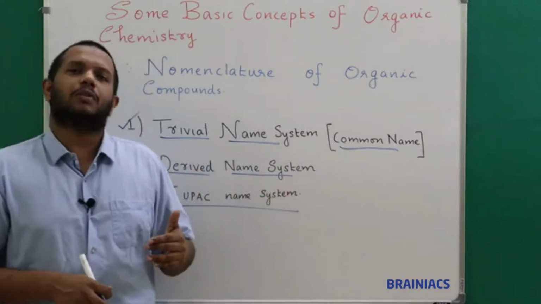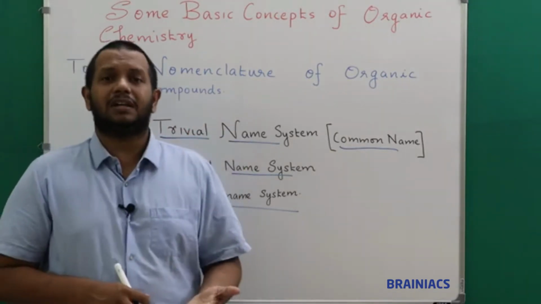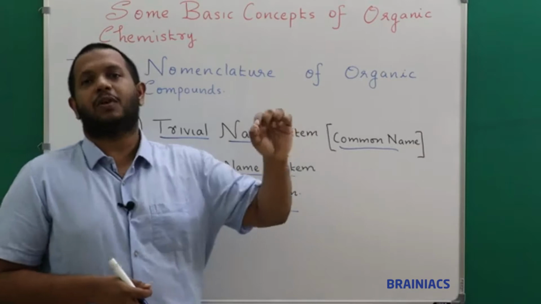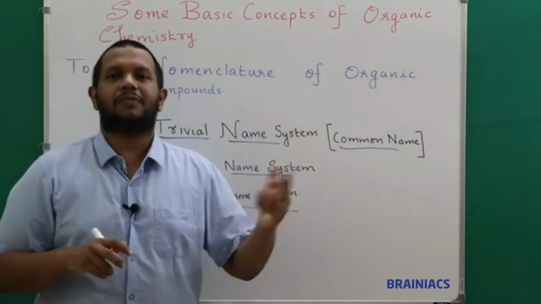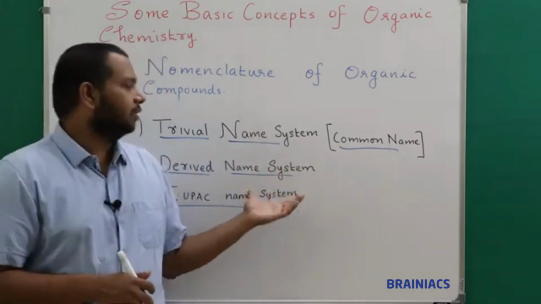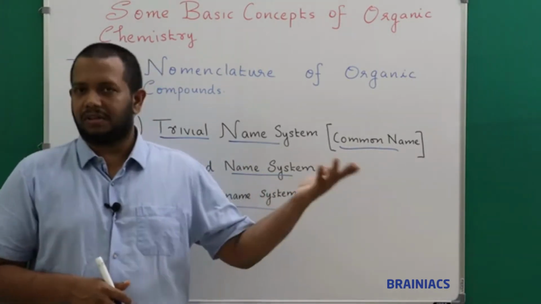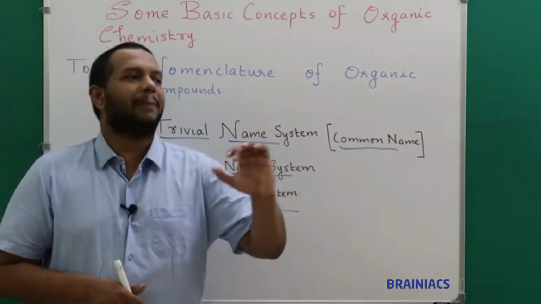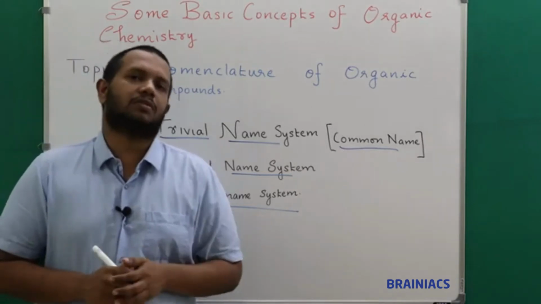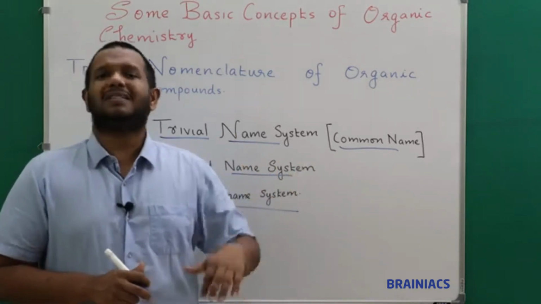The problem was that later many organic compounds were discovered, and it became very difficult across different countries. They didn't know what name had been kept for a compound in some other country. In another country it was a different name, because communication was not developed during that period. So finally IUPAC came to a conclusion that it is not possible to name compounds after your own name or some other name, so they proposed methods for how to name an organic compound that would be widely accepted. They came to this thought. But the problem here was that many names had been given by some people, and for them it was basically an ego issue.